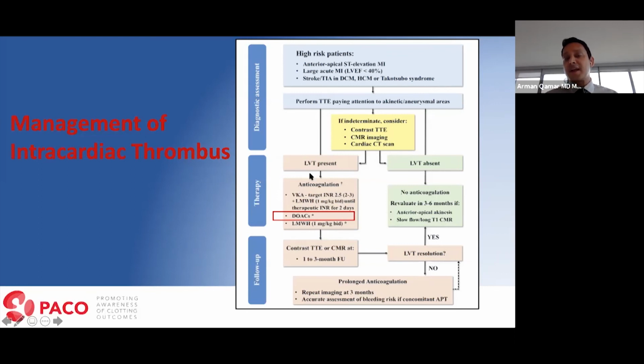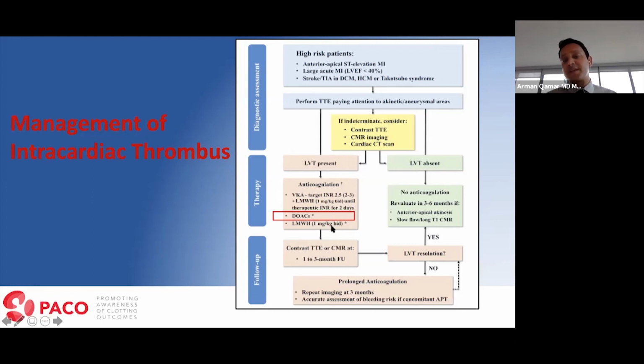Now, one clinical scenario that you would frequently run into in managing LV thrombus would be a patient who recently came in with a massive heart attack or STEMI, and they need to be on dual antiplatelet therapy for their coronary stent in addition to an oral anticoagulant. So in that setting, my approach is, if they recently got a stent, instead of treating them with long-term triple therapy with aspirin, a P2Y12 inhibitor, and an anticoagulant, I treat them with triple therapy for 1 week, and then after 1 week, I stop their aspirin.